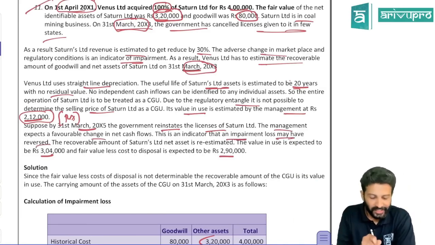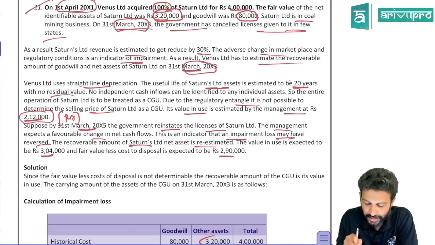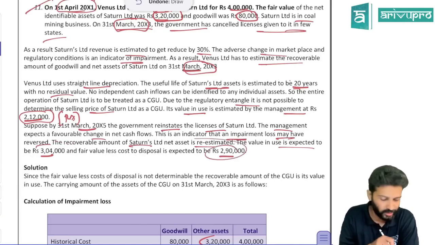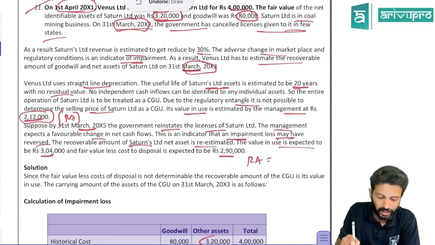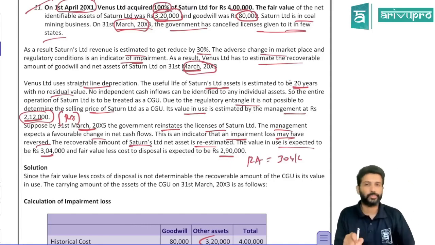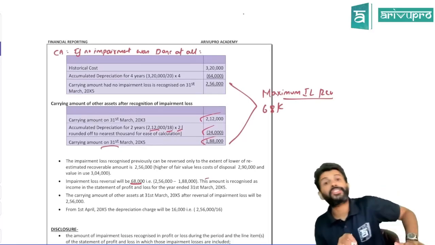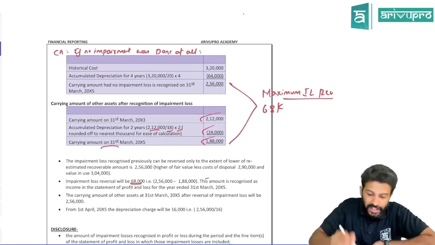So they have only told that the recoverable amount of Saturn's net estimates are re-estimated. Value in use is expected to be 3,04,000. Fair value less cost to sell is 290. So recoverable amount is the higher of these two, which will be 3,04,000. So that means, can you reverse impairment loss? Yes.